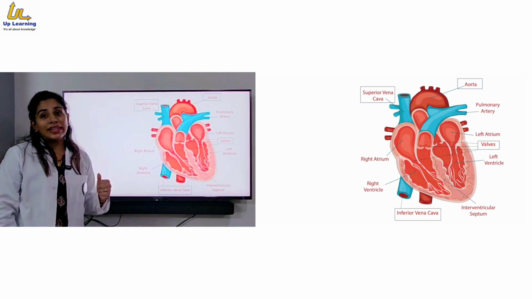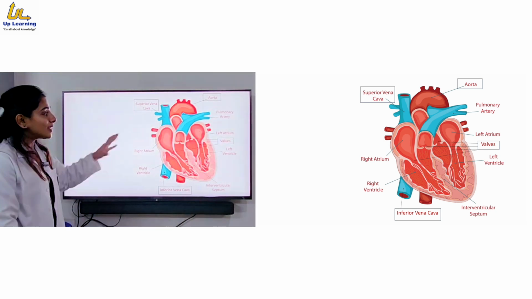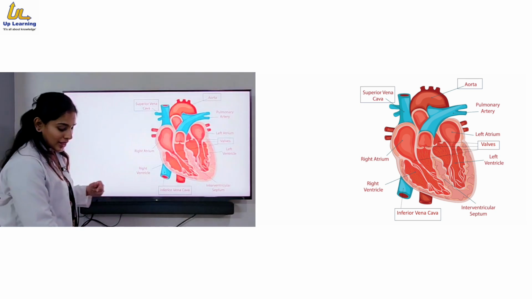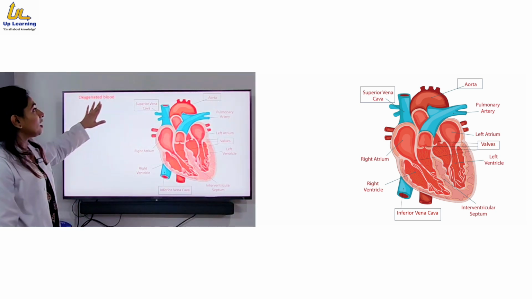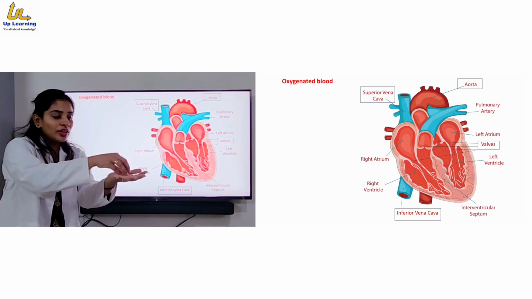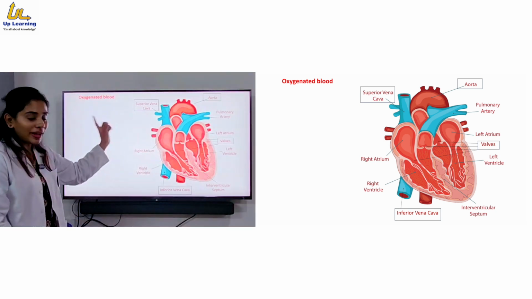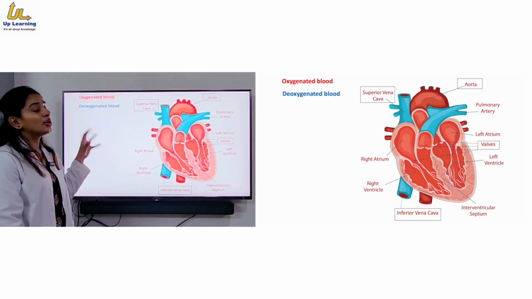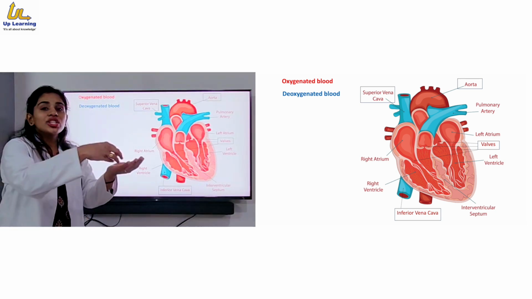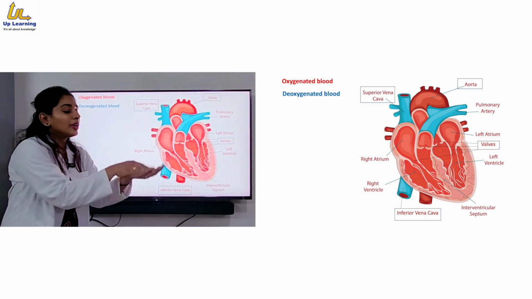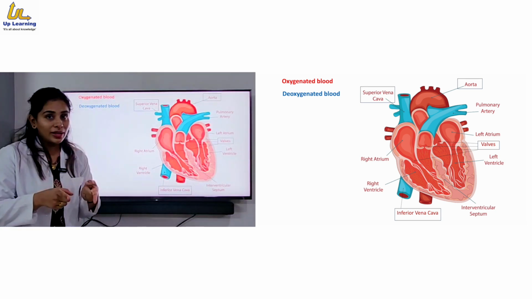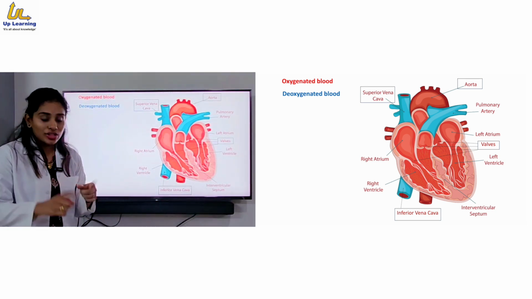We'll come to the detailing about this heart. Now you need to understand why these colors are given here. These indicate a few things. The red color indicates oxygenated blood, meaning blood along with oxygen. The blue color indicates deoxygenated blood, that is, the oxygen has been utilized and the waste carbon dioxide is inside the blood. So red color for oxygenated blood, blue color for deoxygenated blood.